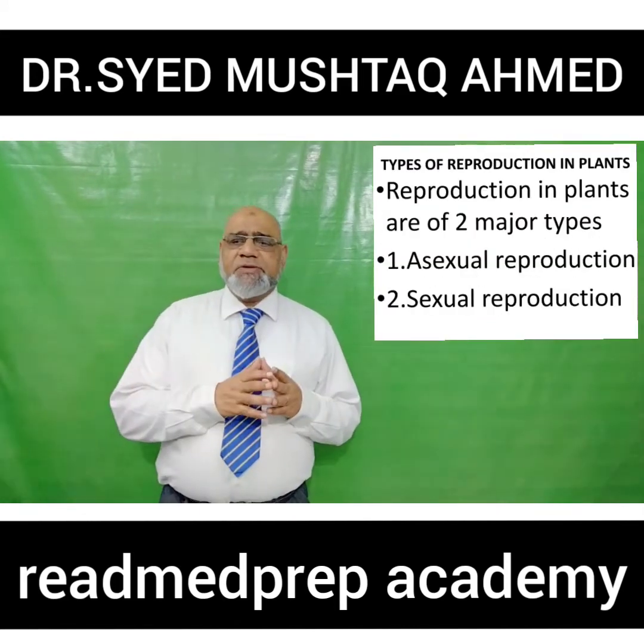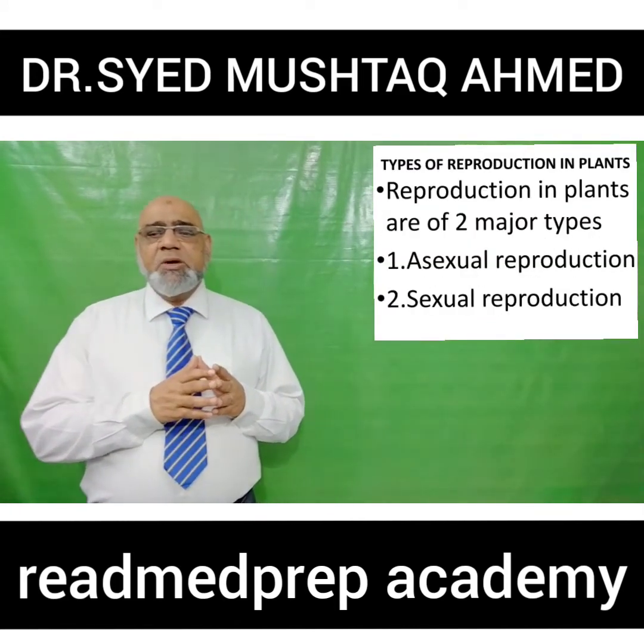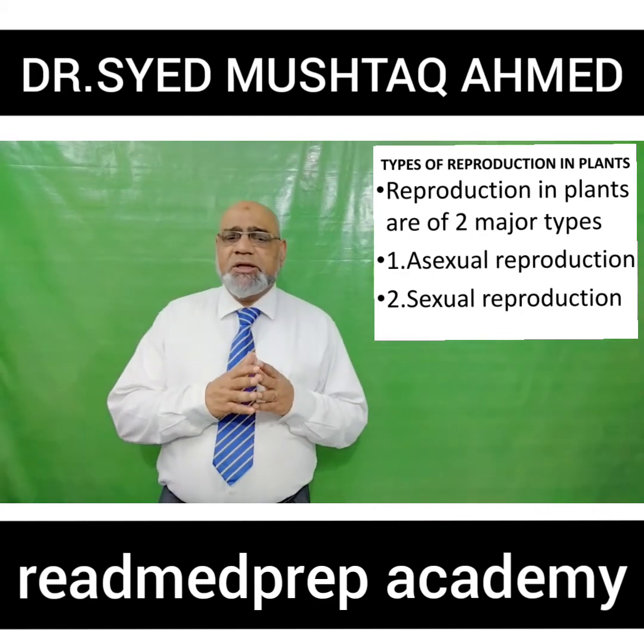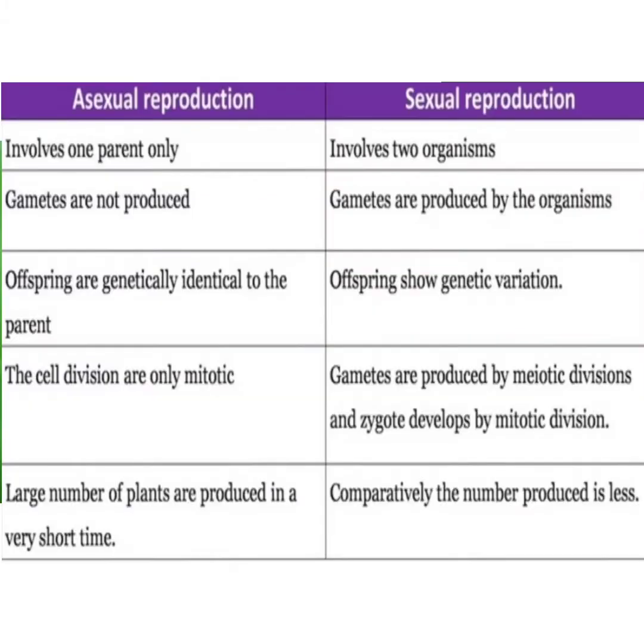There are two types of reproduction in plants. One is asexual reproduction, the other one is sexual reproduction. Now let us see the differences between asexual reproduction and sexual reproduction. Asexual reproduction involves one parent only, whereas sexual reproduction involves two organisms or two plants. Gametes are not produced in asexual reproduction. In sexual reproduction, gametes are produced by the organisms.